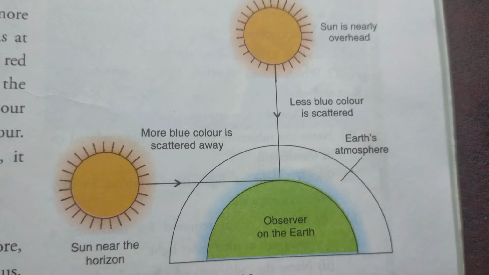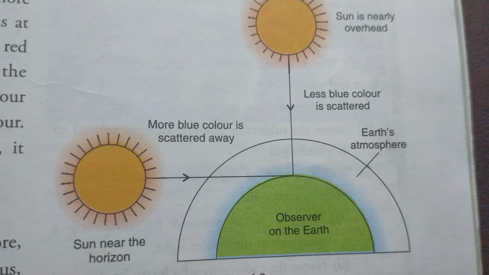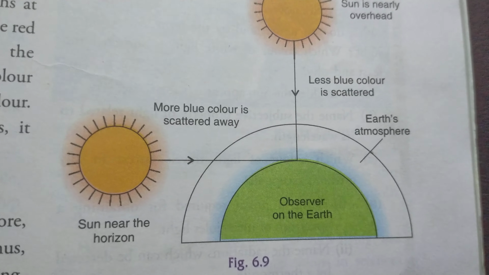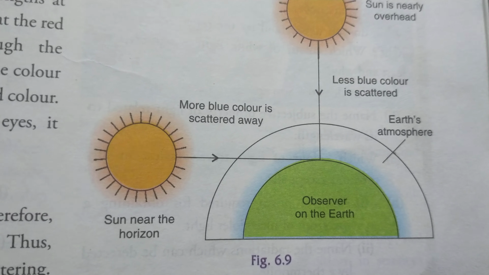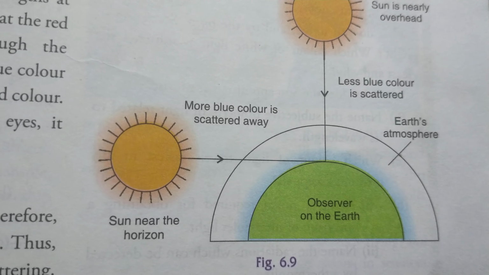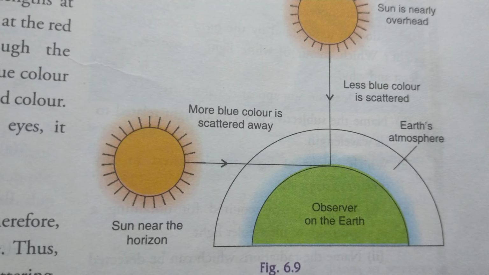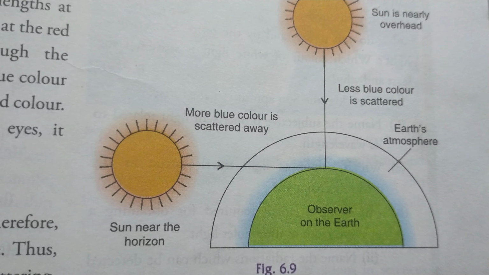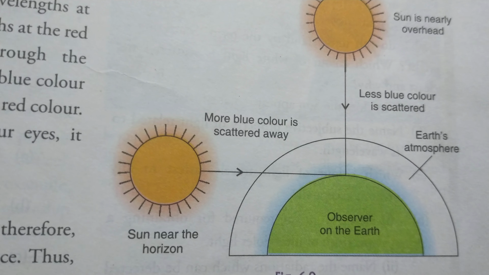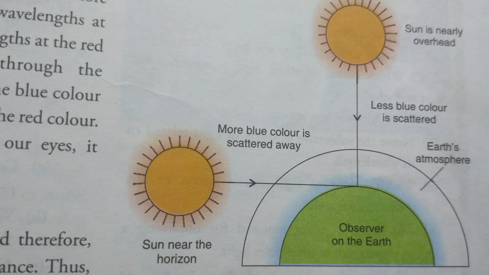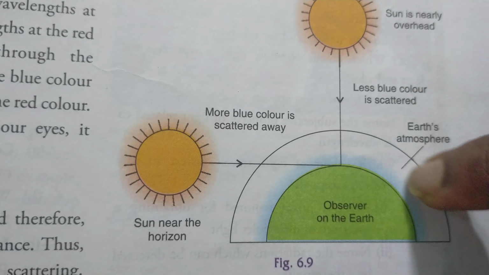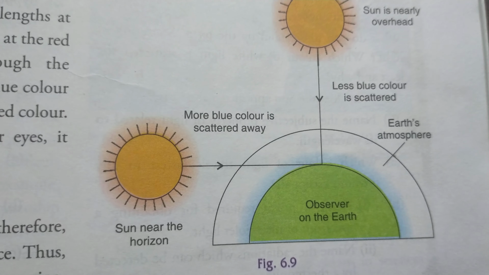The reason is that during sunrise or sunset, the position of our sun is very near to the earth, due to which the sunlight travels through a larger portion of the atmosphere. While passing through a larger portion of the atmosphere, it collides with more fine particles, due to which the longer wavelength light gets least scattered, whereas the smaller wavelength light scatters away from the horizon, which makes the color of our sky look reddish orange.